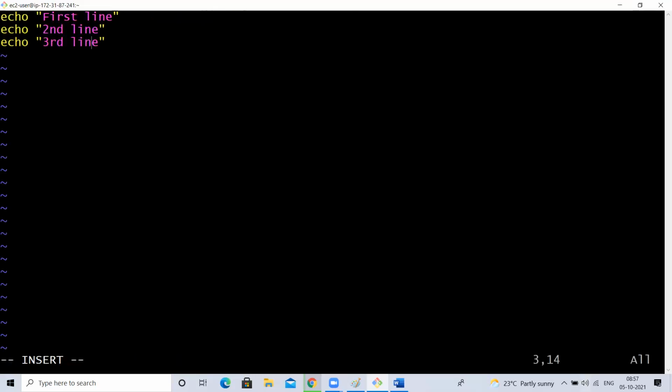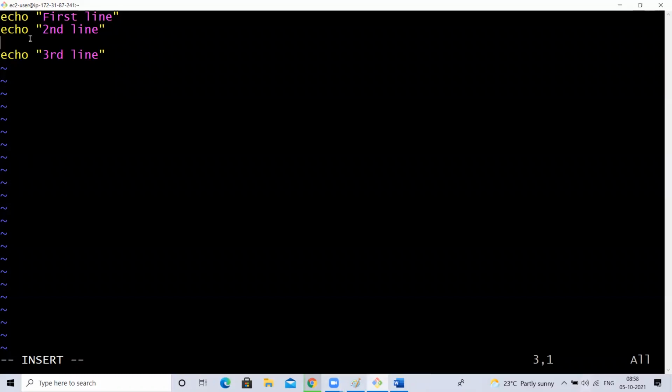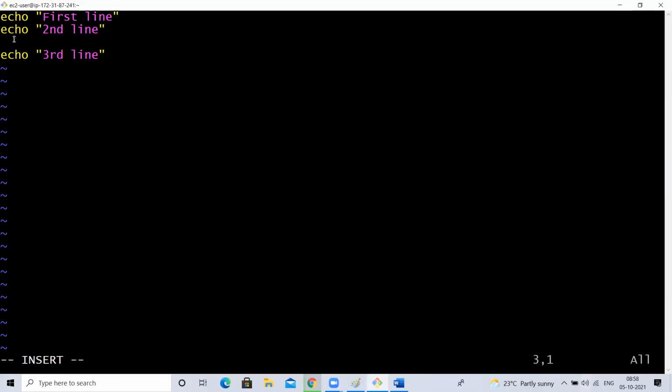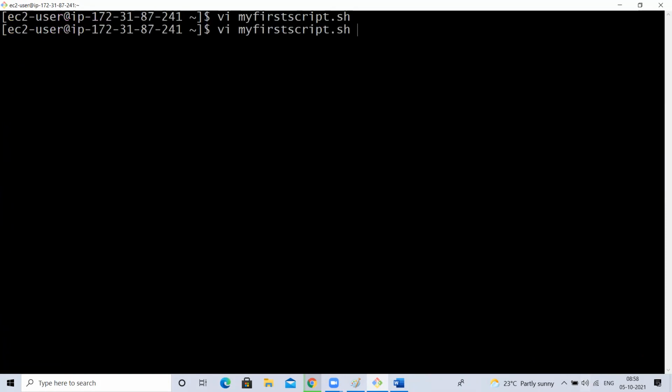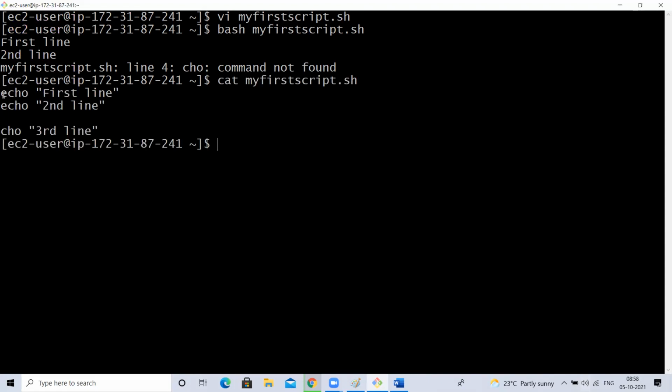Now I have three lines. I'm leaving one line empty, and on the fourth line I'm going to write the command with a mistake, missing the echo. Now see what it says. Let me cat the file. How many lines are there here?